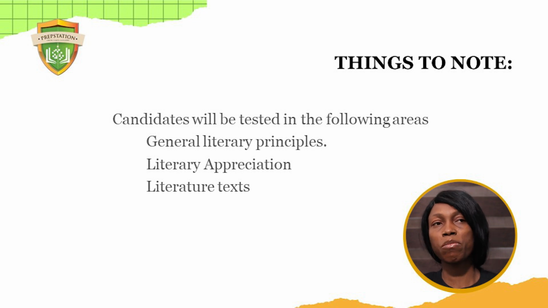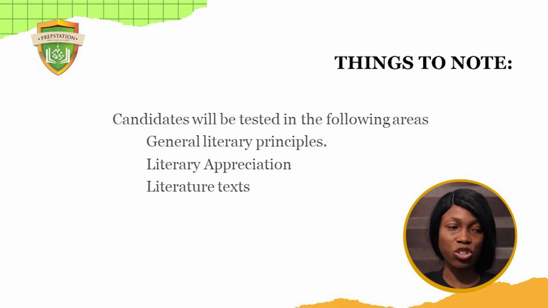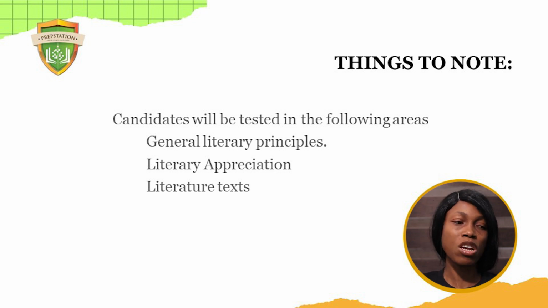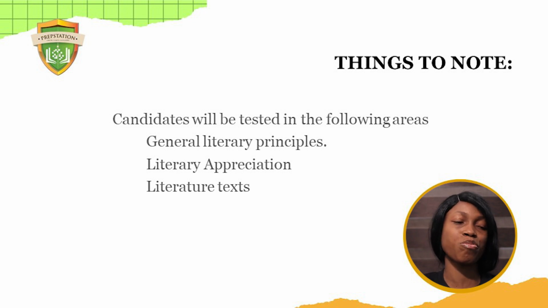The questions for UTME Literature are divided into three segments. First, we have the general literary principles, then we have literary appreciation, and then we look at questions from the literature texts and poems. For general literary principles, you have the seen and unseen poetry, and then for literary appreciation, you have questions from literary principles, your figures of speech, and some other things that have to do with literature, then your literature texts. So we'll begin with the general literary principles.